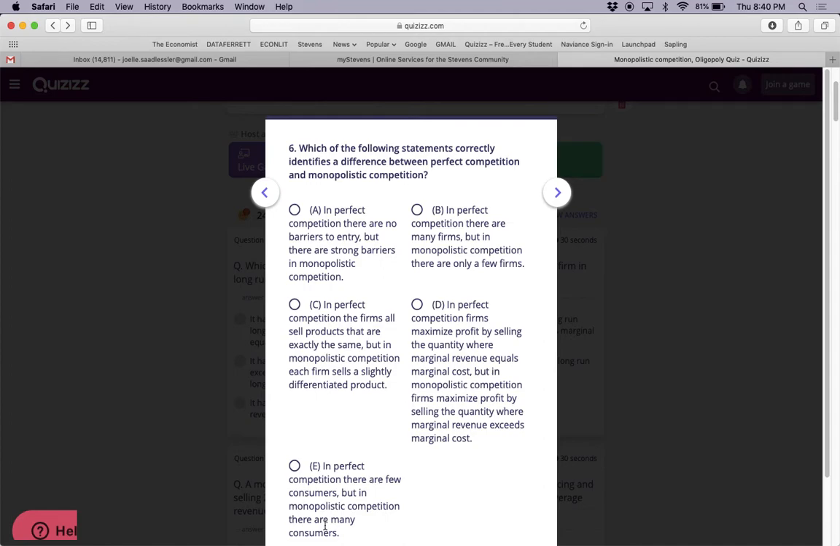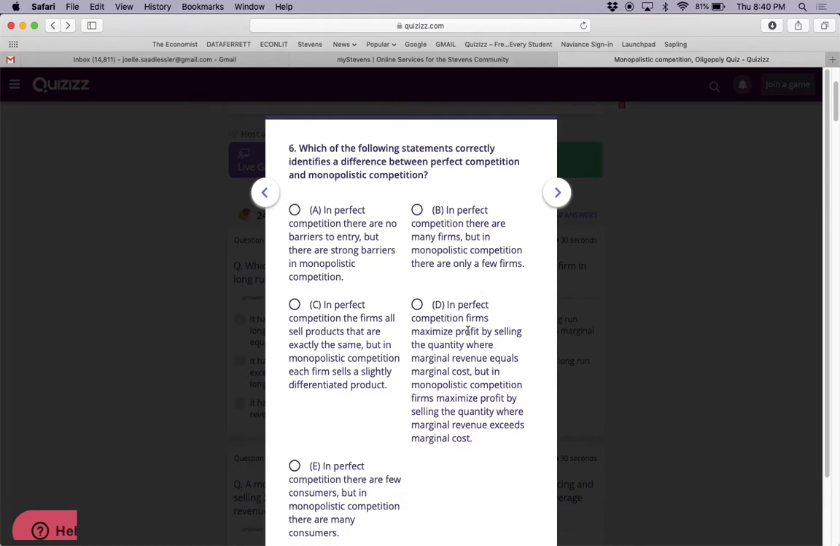We said in both cases, there are a lot of customers. In perfect competition, there are many firms, but in monopolistic competition, there are only few firms. Not true. In perfect competition, there's like an infinite number of firms. In monopolistic competition, there are many firms, but not a few. A few is really oligopoly.